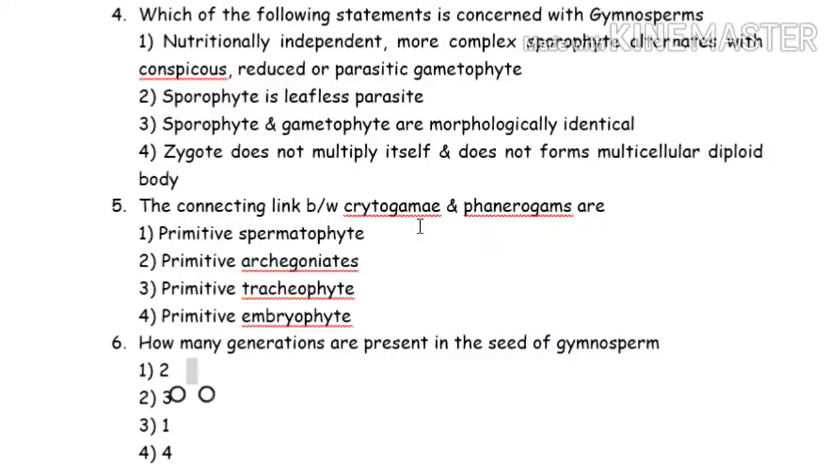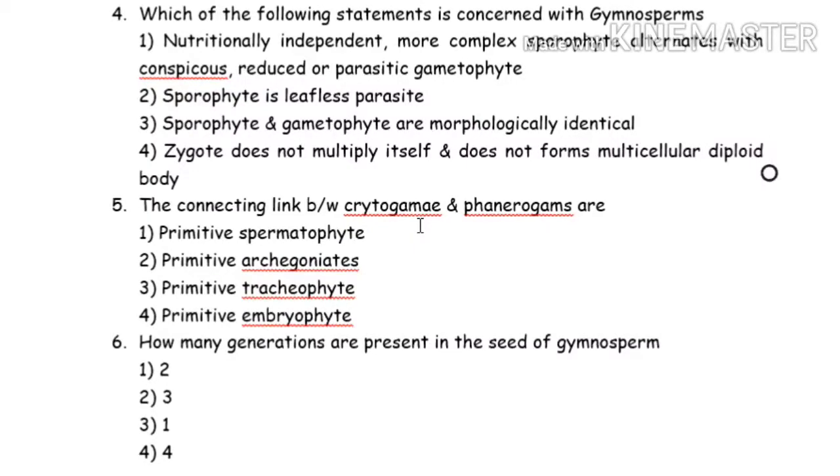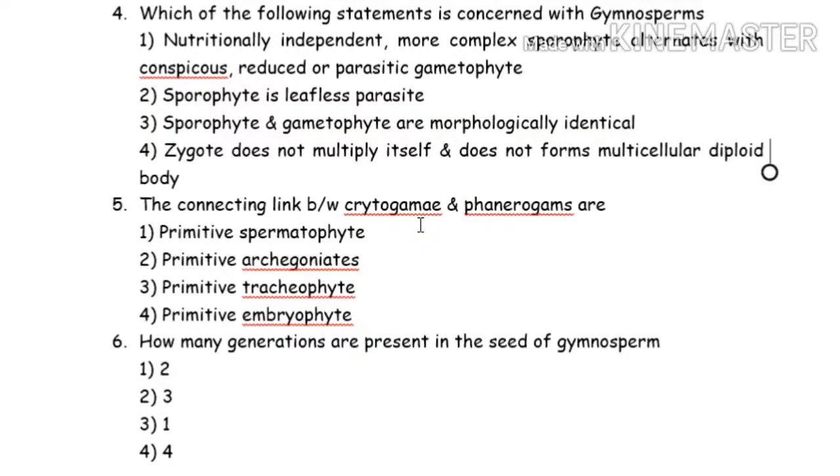Now, how many generations are present in the seed of the gymnosperms? In case of the gymnosperm seed, the seed means parent body, ovary will be there. Okay, but a gymnosperm will not have ovary, sorry. Parent body, ovule will be there. Inside that, there will be your female gametophyte. The ovule is 2N, female gametophyte is N.